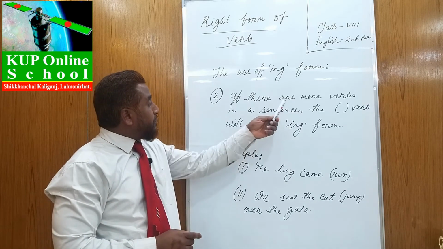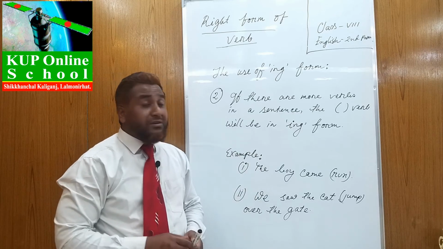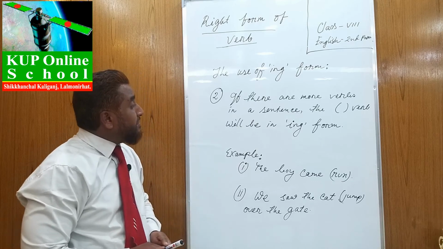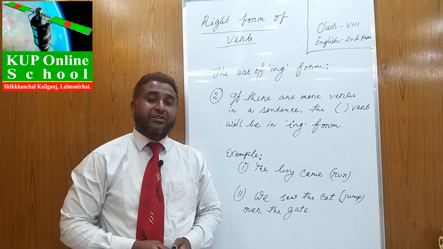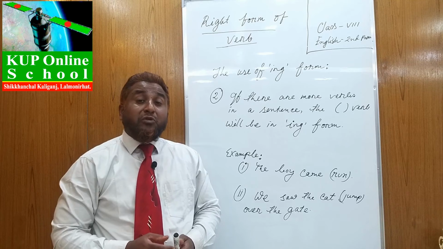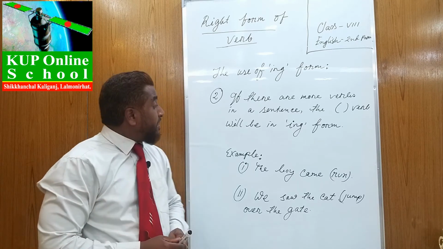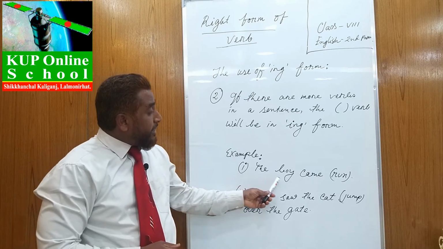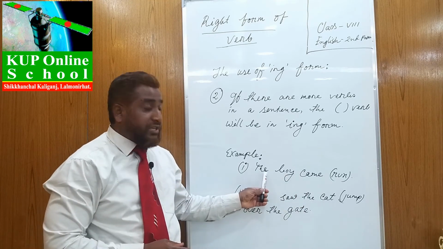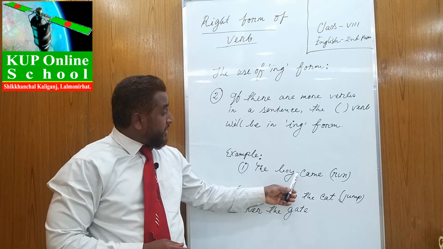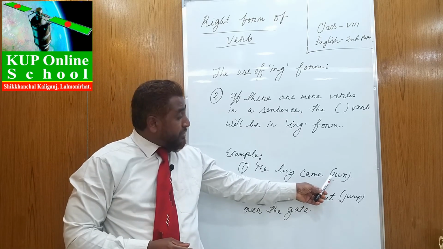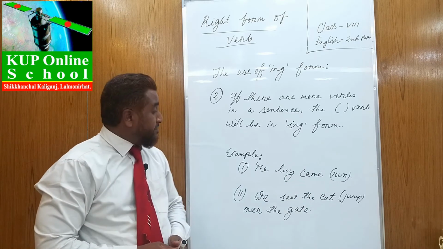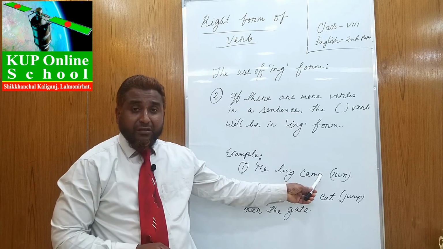If there are more verbs in a sentence, in a particular sentence we can use more than one verb. The bracket verb will be in ing form. Dear learners, if there are more verbs, more than one, the bracket verb will be in ing form. So example: the boy came run. In this sentence, you can see two verbs, came and run. And within run, we can see a bracket. So this verb will be in ing form. That means the boy came running.